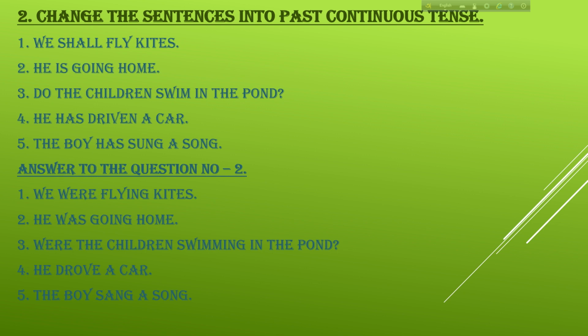Number 3, do the children swim in the pond? Answer: number 3, were the children swimming in the pond? Number 4, he has driven a car. Answer: number 4, he drove a car. Number 5, the boy has sung a song. Answer: number 5, the boy sang a song.